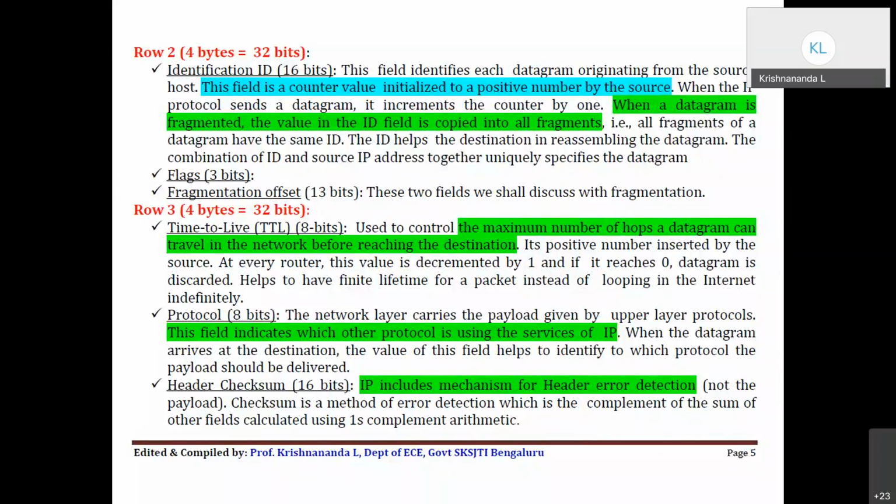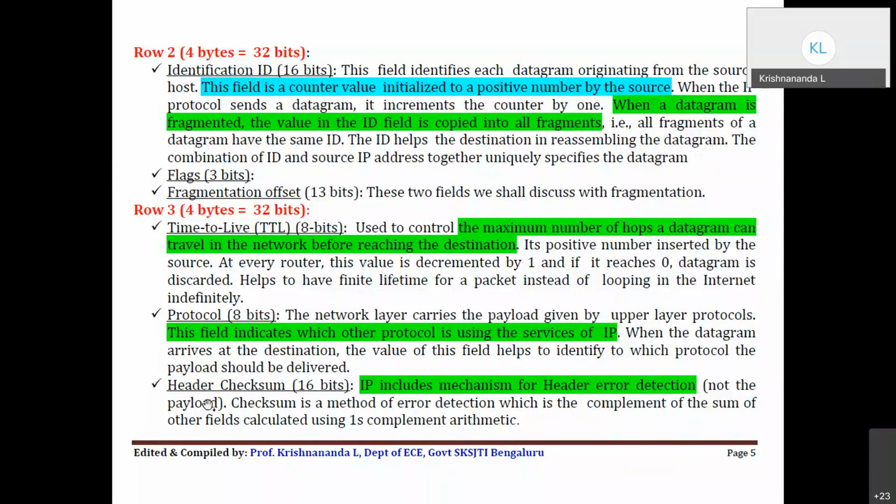So TTL refers to the maximum number of hops. It is an 8-bit field, so the maximum is 255. Initially, a positive integer will be set when the source is sending that packet, and at every router this number will be decremented by 1. Once it reaches 0, if it has not yet reached the destination, that router will discard this packet as an orphan packet, because it is not supposed to create unnecessary traffic in the internet. So that is TTL. It's a very important field for understanding that the packet has a lifetime in the internet. It cannot simply be there for indefinite time.